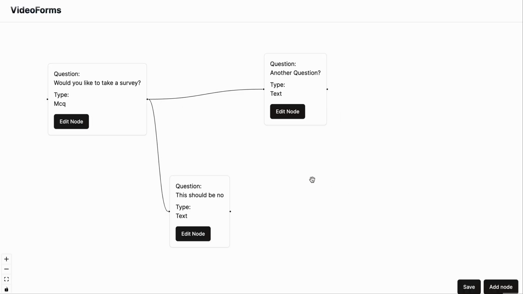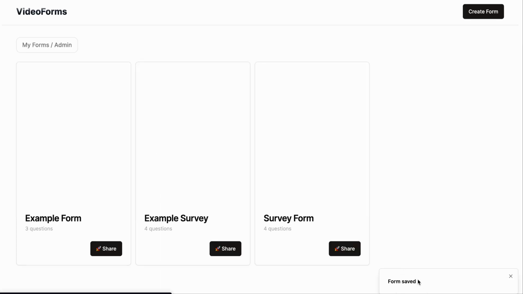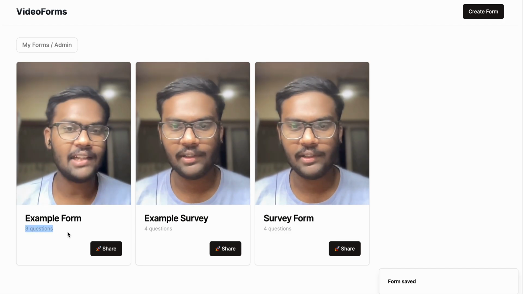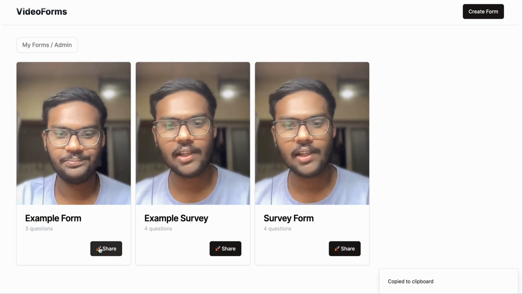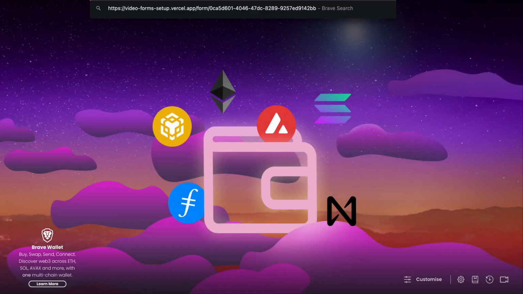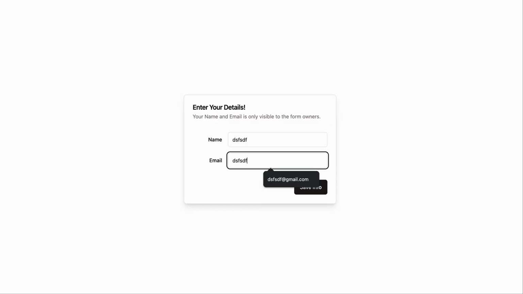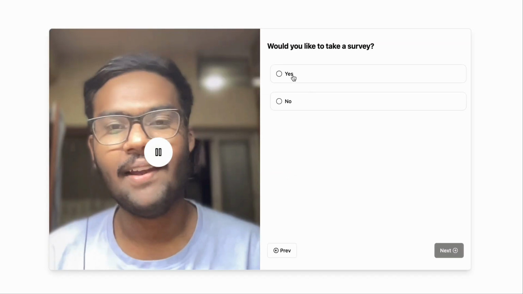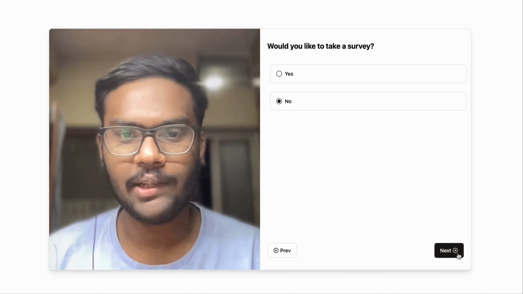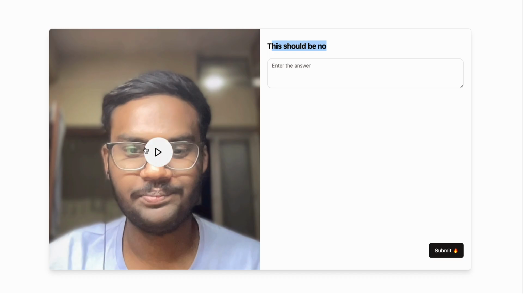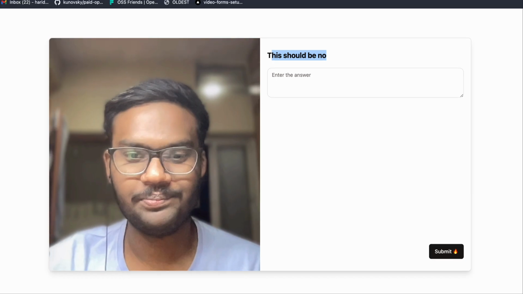So now it'll actually take some time to hit the DB. It says form saved, and you see that okay, I have example form which is created here, which has 3 questions. If I click on share and paste the link somewhere here, you'll see that clicking on no will take me, this should be no, and you can basically submit it and get things done. So that was pretty much it about the product. Thank you very much.